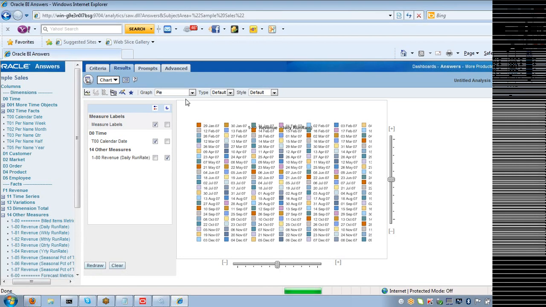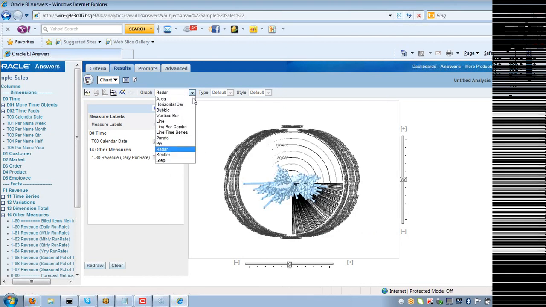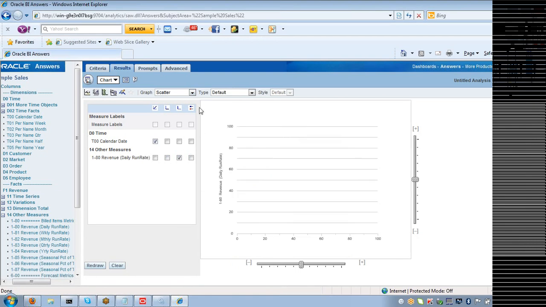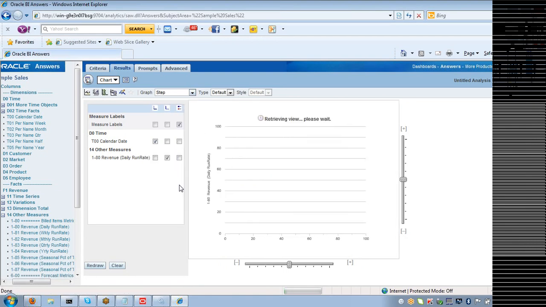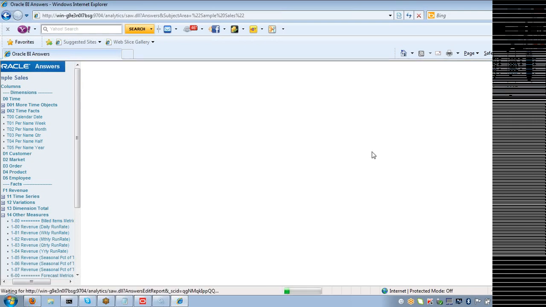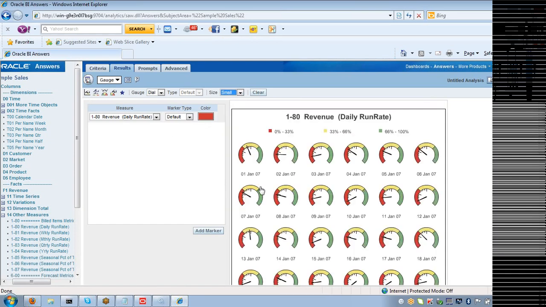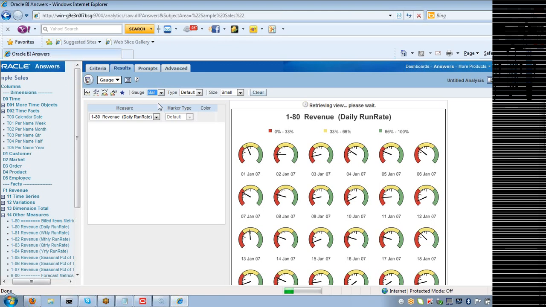Oh, fine, no problem. I have a radar chart. I have a scatter diagram. I have a step chart. So like this, your different GUI formats. You have a gauge tool like this. The gauge canvas exceeded the limit. So this is the daily revenue. 1st January, 2nd January, 3rd January. You can also have the bars like this.